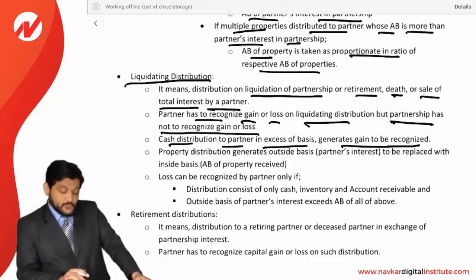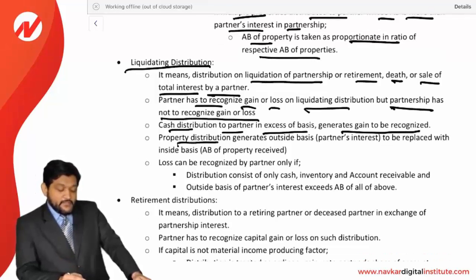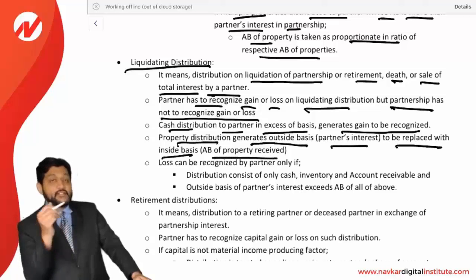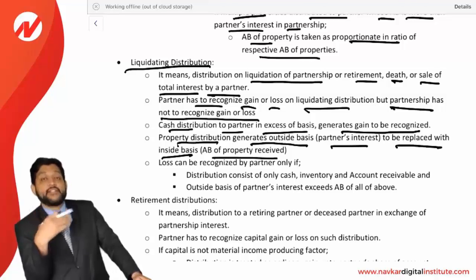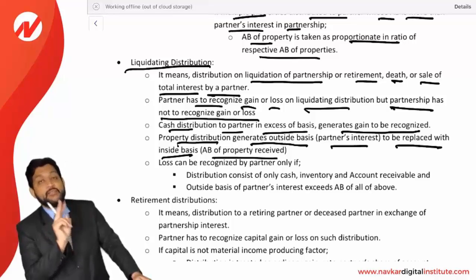Cash distribution. Property distribution generates an outside basis, that is the partner's interest, to be replaced with an inside basis, that is AB of the property, as we discussed right now. Whenever you are receiving a property distribution, it will not recognize a gain, but it will replace the basis of the property. Cash distribution will generate a gain to be recognized, but property distribution will not generate a gain to be recognized, it will just replace the basis of the property.